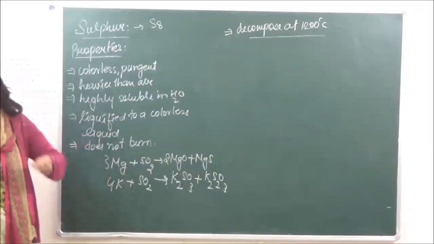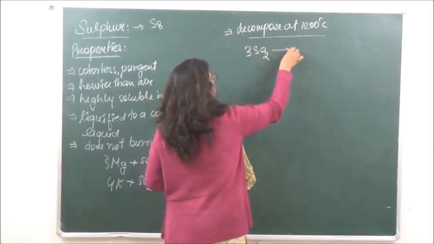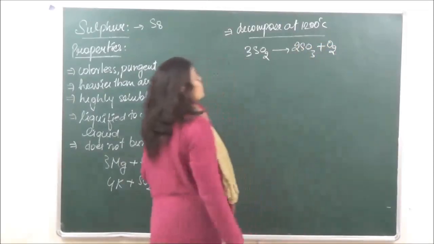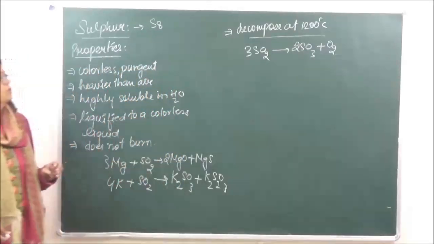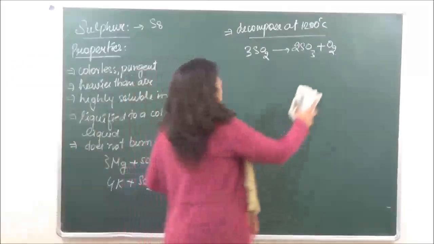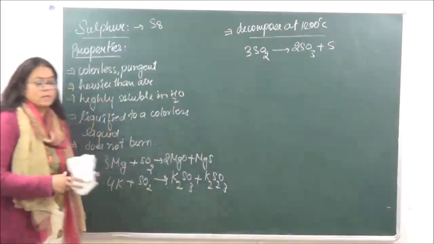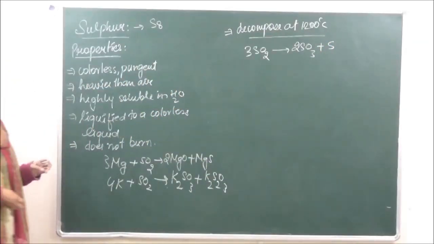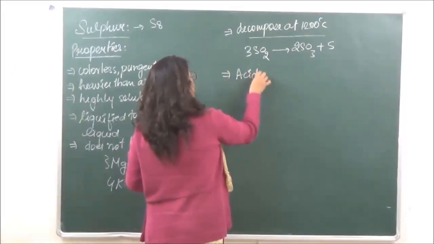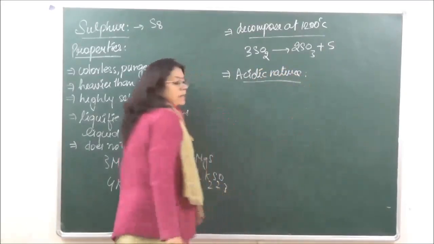So in other words, we can say that this is going to give us 2SO3 plus S, not oxygen over here, 2SO3 plus S. ठीक है, फिर उसके बाद सबसे जो एक important इसकी property है, that is the acidic nature of sulfur dioxide.